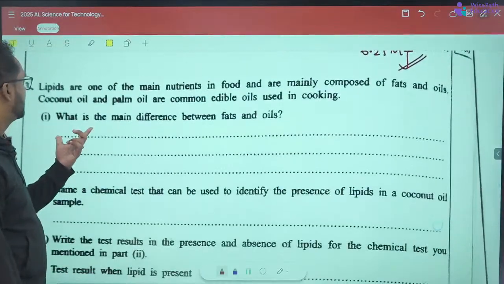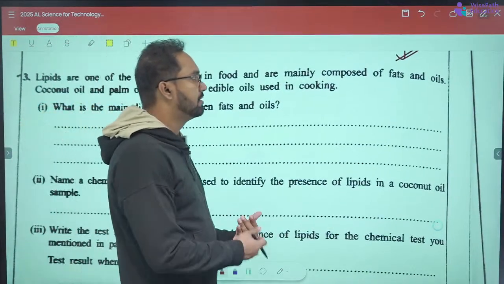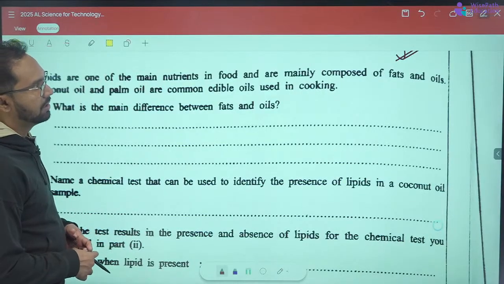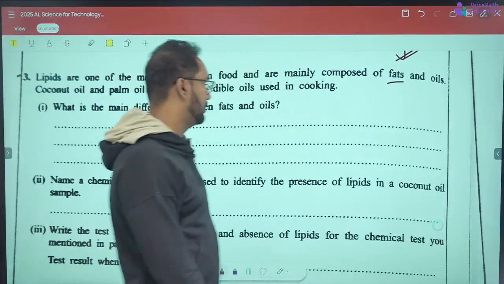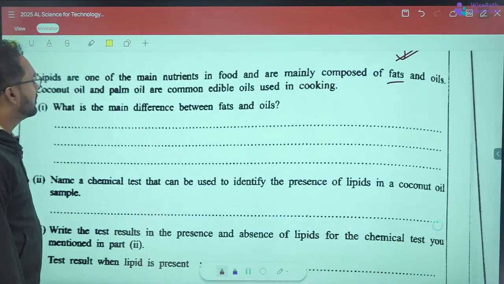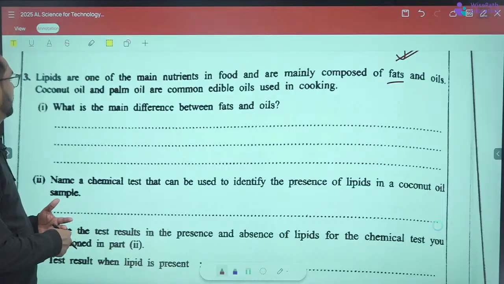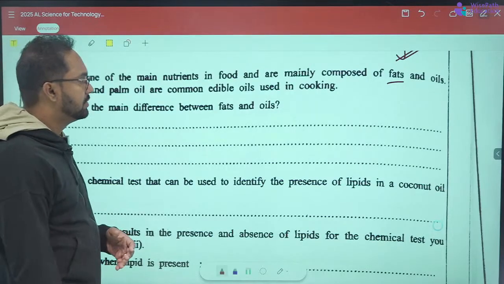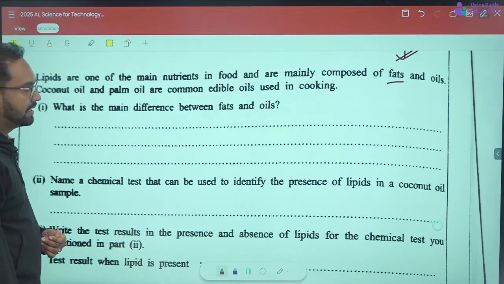Third question. Lipids are one of the main nutrients in food and are mainly composed of fats and oils. Coconut oil and palm oil are common edible oils used in cooking, right? What is the main difference between fats and oils?